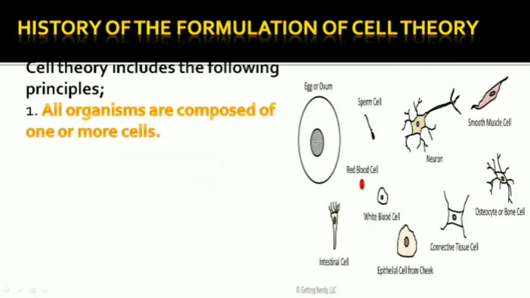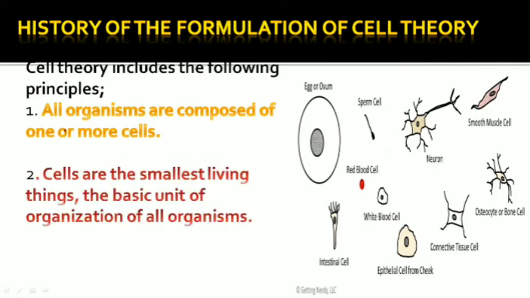These are some types of cells: egg cells, sperm cells, neuron cells, smooth muscle cells, bone cells, etc. All the cells combine and form tissues, organs, organ systems, and they form an organism. If one cell, they are called unicellular; if more, they are called multicellular.